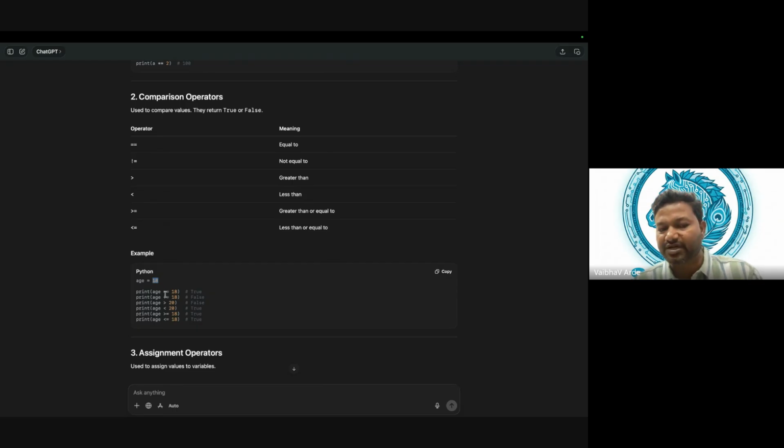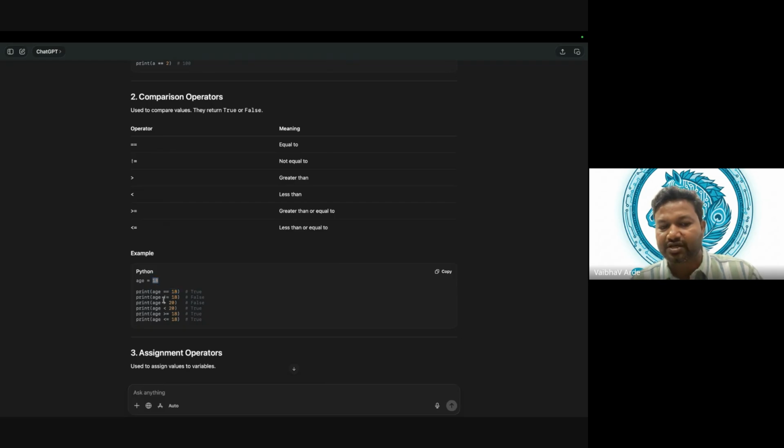Where do we use these comparison operators? In conditions. Wherever we write a condition, a comparison operator is used, correct? So age not equal to 18, age greater than 20, age less than 20, age greater than 18. What is it going to respond? If age is equal to 18, the answer is true. The answer is always a Boolean value, right?